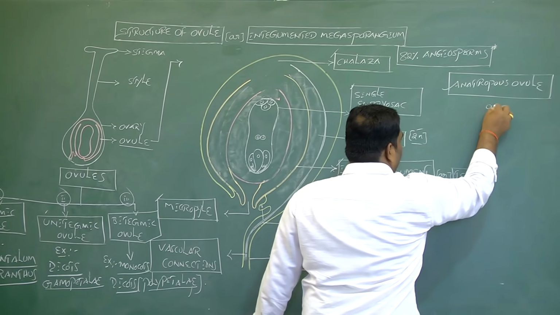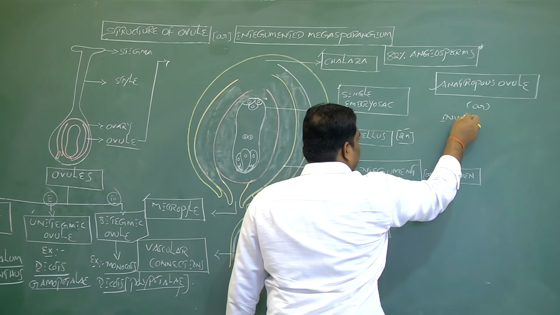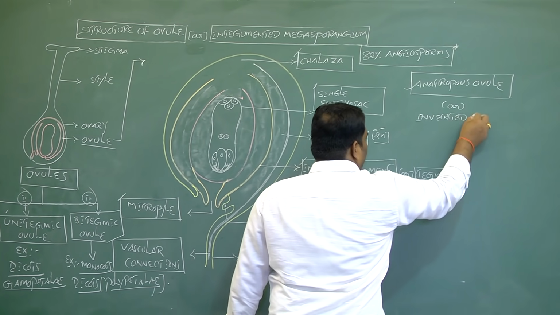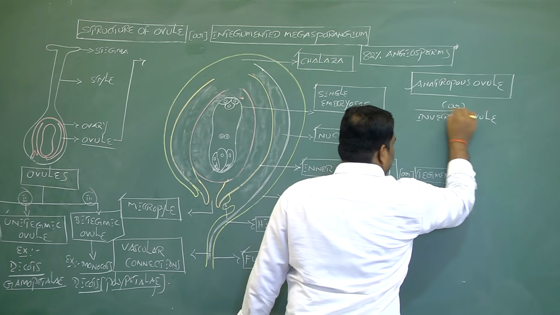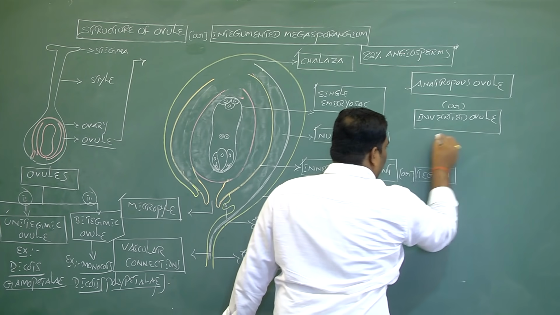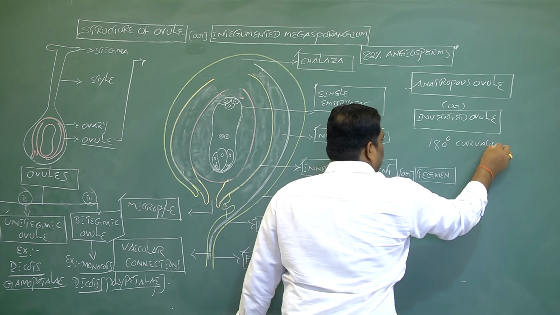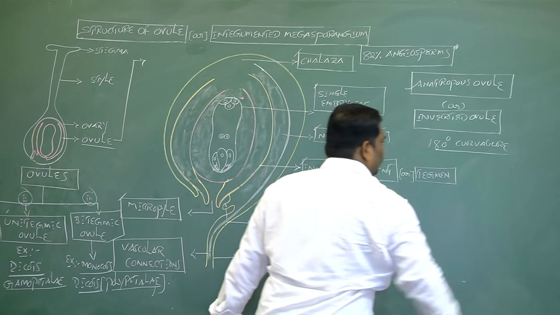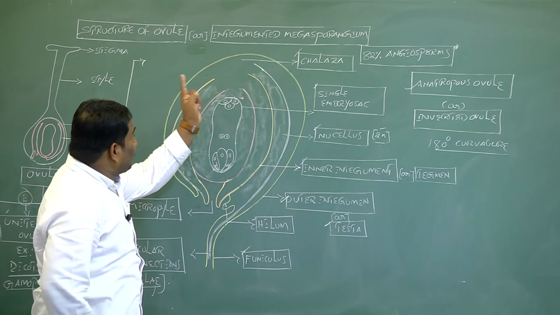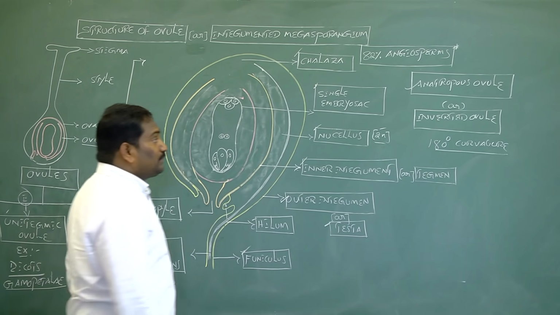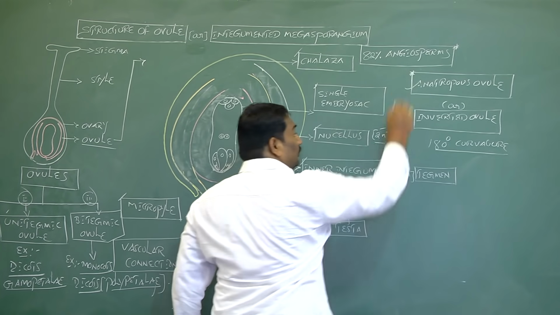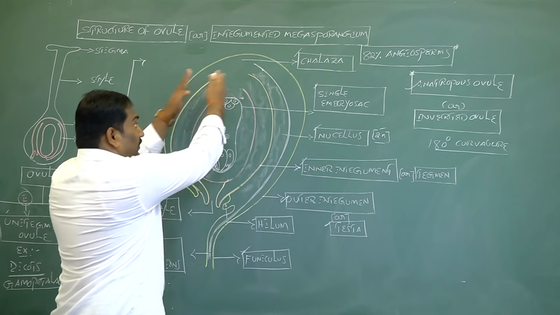Anatropous ovule is also called inverted ovule. In this type of ovule, the body of ovule shows 180 degrees curvature. So, this diagrammatic presentation of ovule is nothing but anatropous ovule. It is also called inverted ovule.